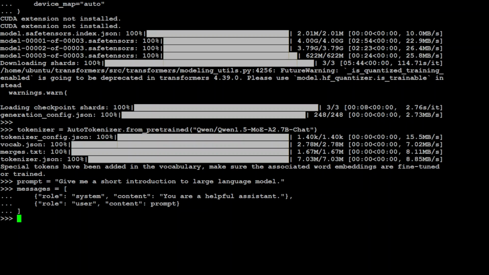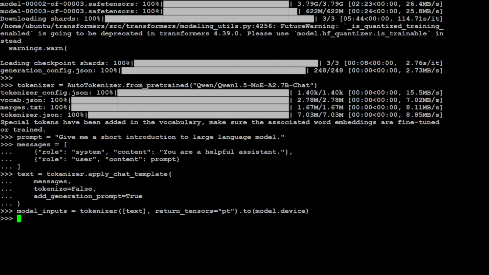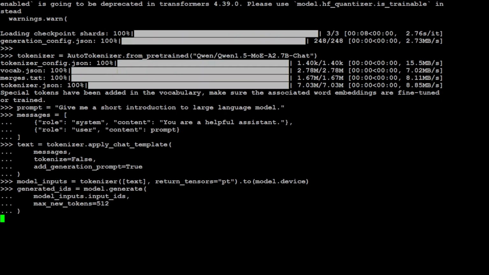That is done. Let's feed it to the tokenizer to convert the prompt into tokens. That is done. Let's send it to our model. So this is the input we prepared. Let's generate the model output. So we are sending it to the model, and this is where the model is generating the output, going through the prompt and things are passing through its layers. Let's wait for it to come back.